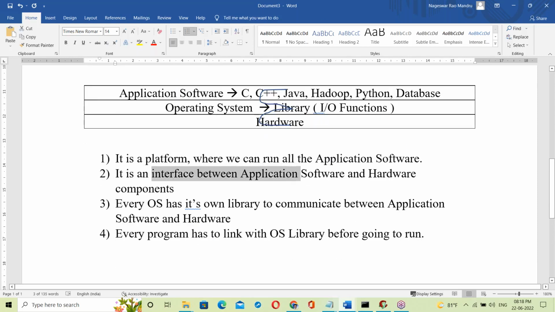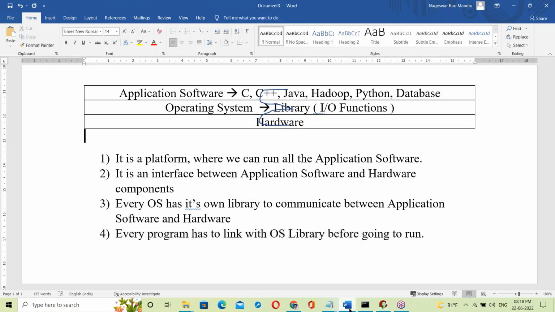Next is an interface between application software and hardware components. Here the most important point is the fourth point. Try to remember it: every program has to link with the OS library. So linking with the OS library, then execution. That's it. So this is about OS.